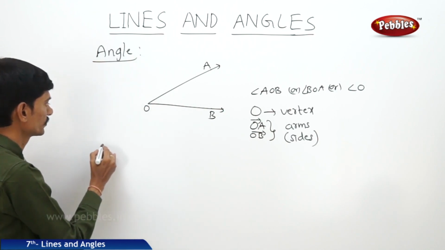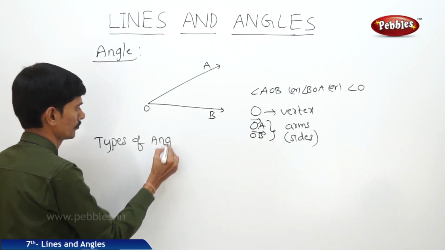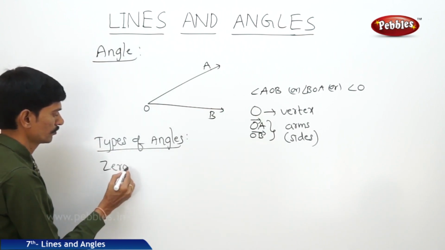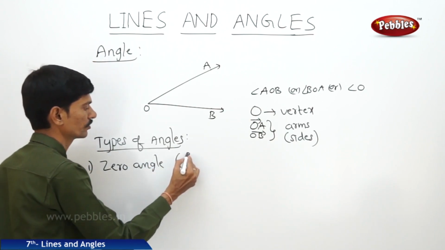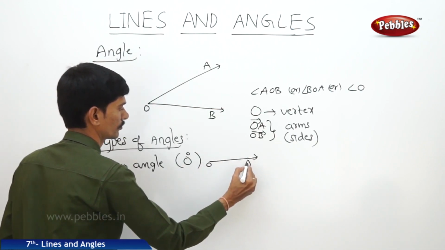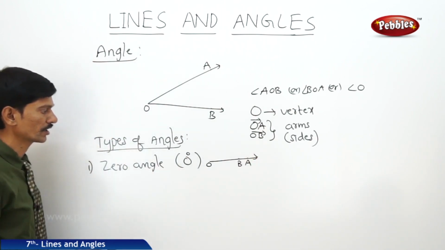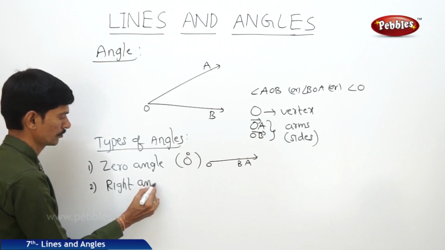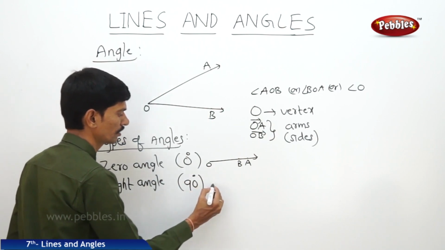Now types of angles. First, zero angle. An angle whose measure is 0 degrees is called zero angle. So there is no angle formed. So the angle whose measure is 0 degrees is called zero angle. And the second angle, right angle. An angle whose measure is 90 degrees is called a right angle.